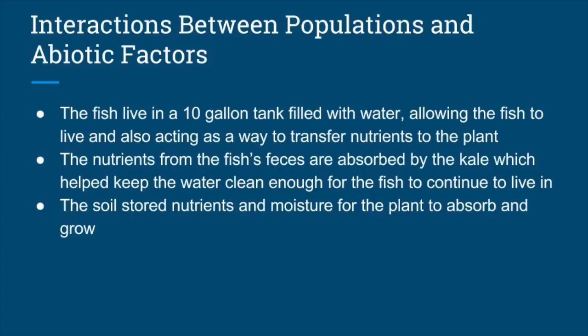For example, the fish live in a 10-gallon tank filled with water, which provides the fish a habitat and acts as a way to transfer nutrients to the plant. Additionally, the nutrients from the fish's feces are absorbed by the kale, which helps keep the water clean enough for the fish to continue to live in. Also, the soil stored nutrients and moisture for the plant to continue to absorb and to grow.